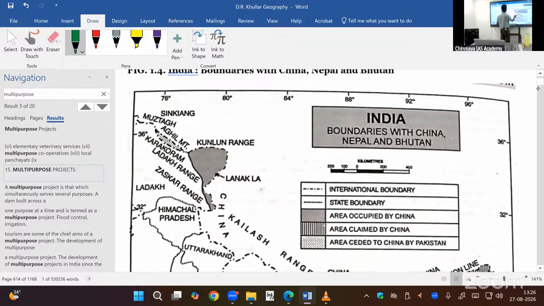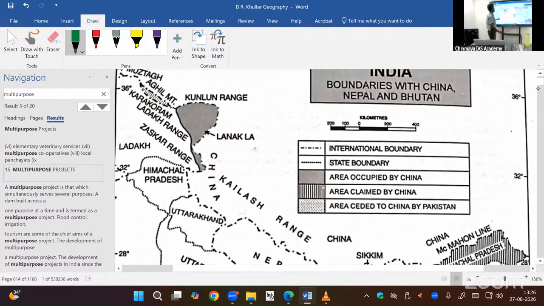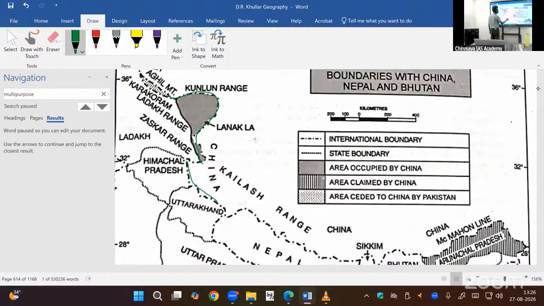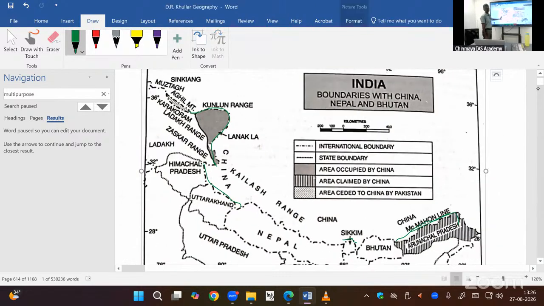India's boundary with China, Nepal. Here on the western side is Jammu and Kashmir. Okay, this is the western sector. The middle sector is Himachal Pradesh. This side is Sikkim. Then the eastern sector, the McMahon line, a line fixed by our colonial rulers. We have to discuss this in Indian geography.